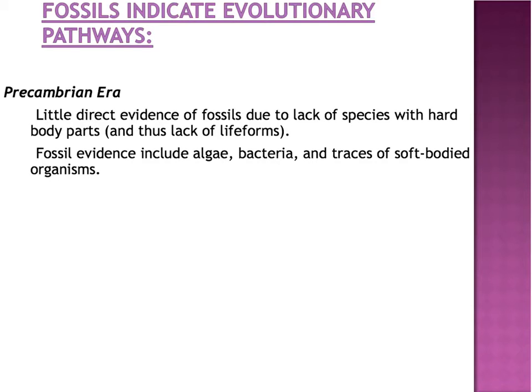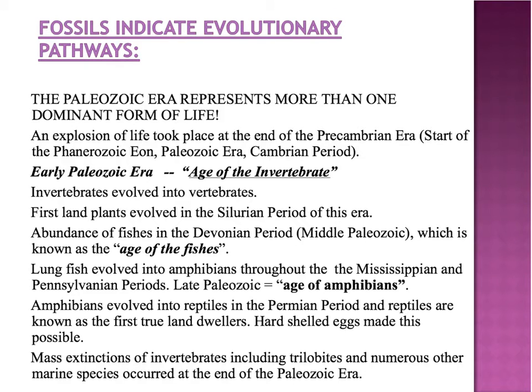In the Precambrian, really it was not a very good Earth. The atmosphere and the hydrosphere really weren't supportive of very much life. Typically all you had was some single-celled organisms, some algae, some bacteria, some traces of soft-bodied organisms, but pretty much that's it. There was a lack of species that had hard body parts, so you really can't find many fossils in the present time. When life exploded 545 million years ago, the Precambrian era ended and we went into the Phanerozoic eon, so the explosion of life. And the first era that we met in that eon was the Paleozoic.